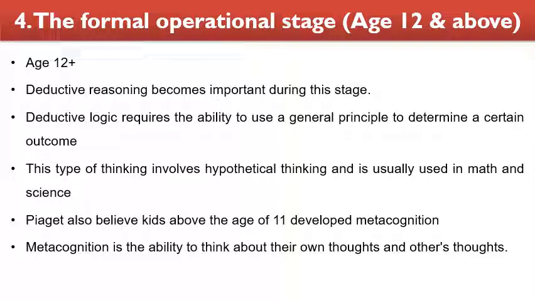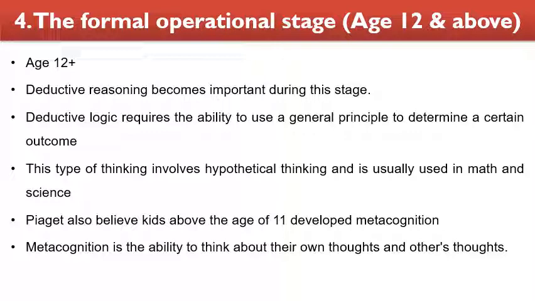Now the fourth one is the formal operational stage, the last stage. This is applicable to children aged 12 and above. So deductive reasoning becomes important during this stage. Okay, they are acting like a detective, and this logic requires the ability to use general principles to determine certain outcomes. And here scientific reasoning or logical thought is well developed in the children, and they don't believe things simply, but they are able to understand what is science and what is mathematics, what is ethics and what is politics.